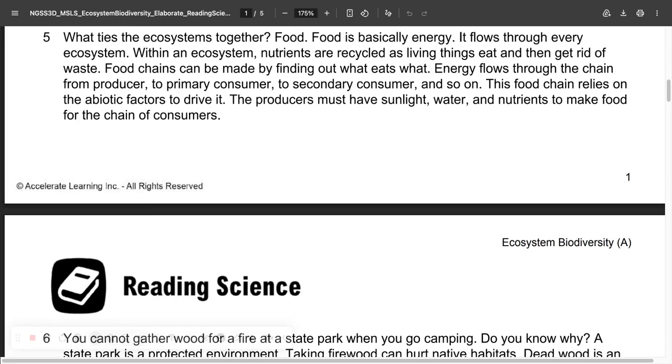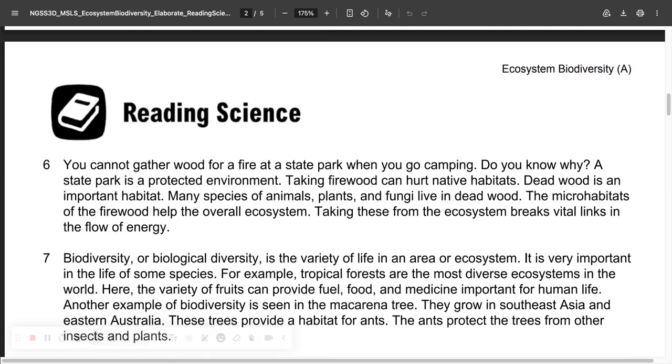What ties the ecosystems together? Food. Food is basically energy. It flows through every ecosystem. Within an ecosystem, nutrients are recycled as living things eat and then get rid of waste. Food chains can be made by finding out what eats what. Energy flows through the chain from producer to primary consumer to secondary consumer and so on. This food chain relies on the abiotic factors to drive it. The producers must have sunlight, water, and nutrients to make food for the chains of consumers.